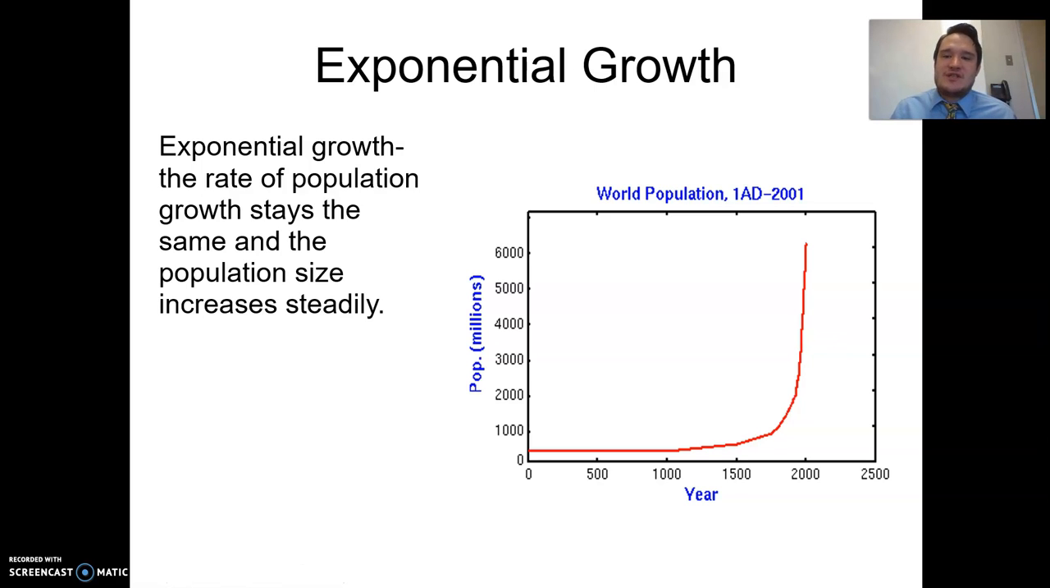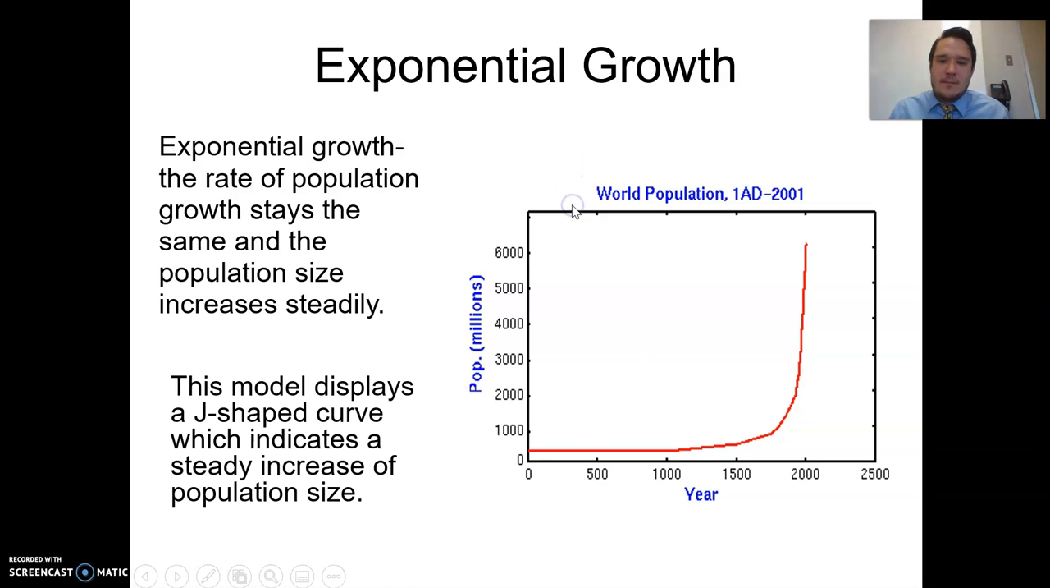Exponential growth is when the rate of population growth stays the same and the population size increases steadily. This model displays a J-shaped curve, which indicates a steady increase of population size. Now, this might not look very steady, but it is increasing at a rate. So it is increasing by relatively the same amount each time until we end up back here, and then it starts growing very, very rapidly.